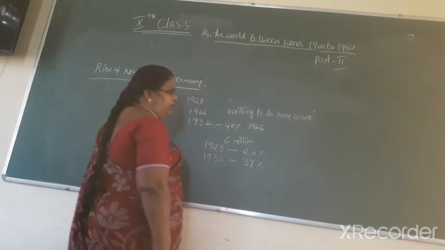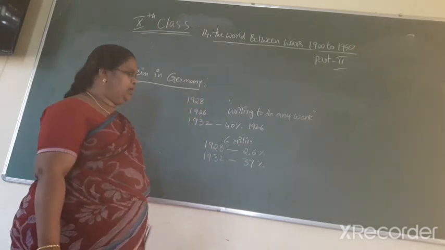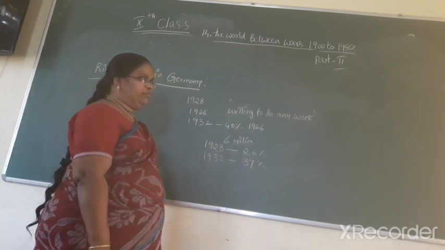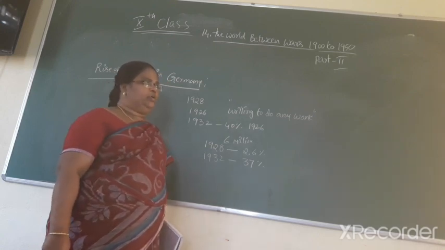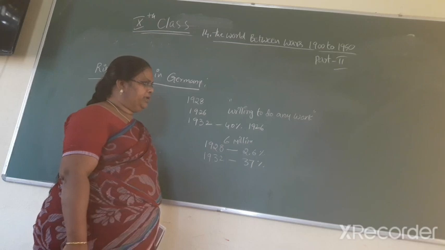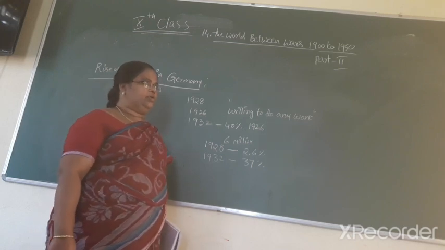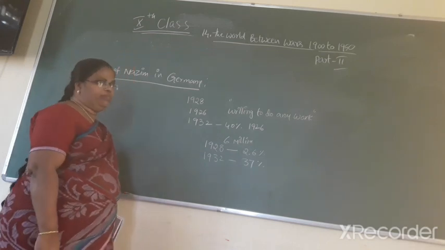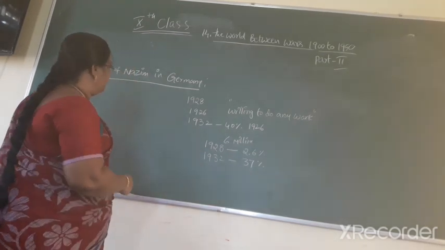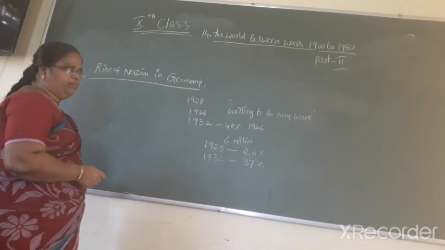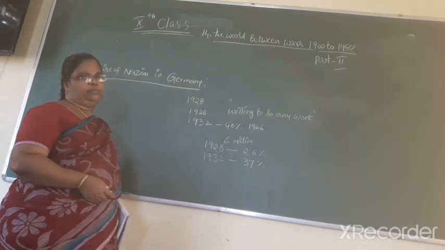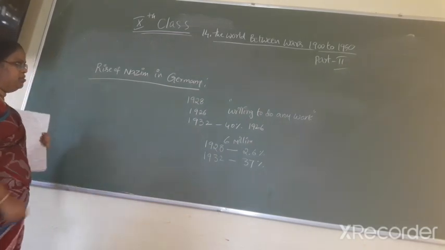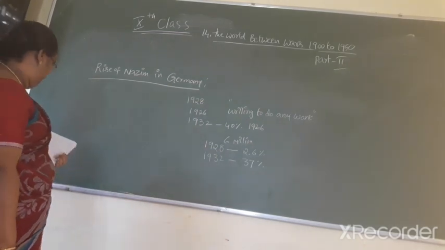It became the largest party in Germany. These are the effects of the Great Depression on Germany. In this lesson we learn the rise of Nazism in Germany, the effects of the Depression on Germany, and the permanent system introduced in Germany.